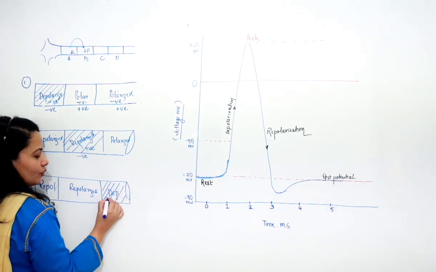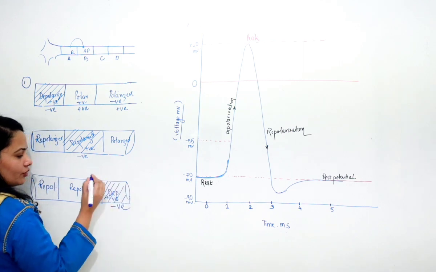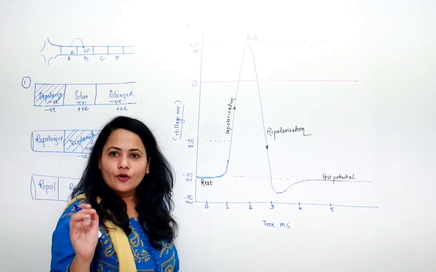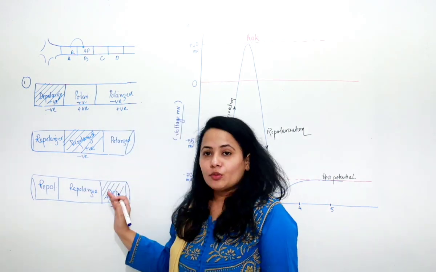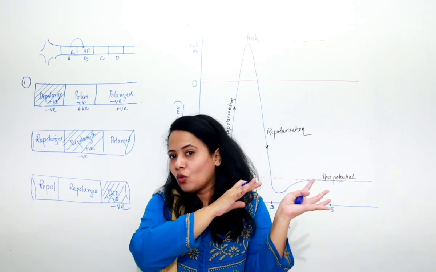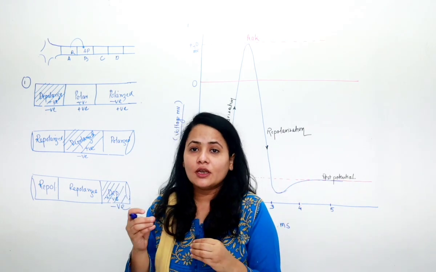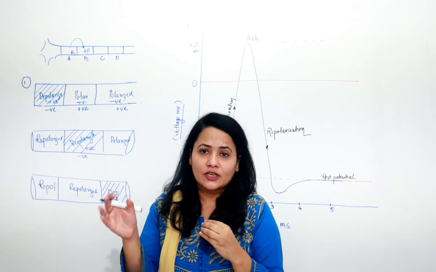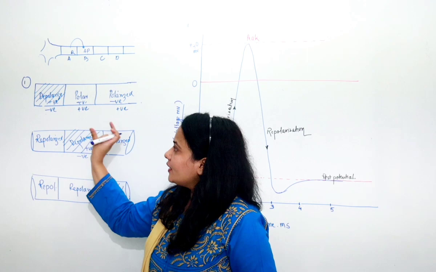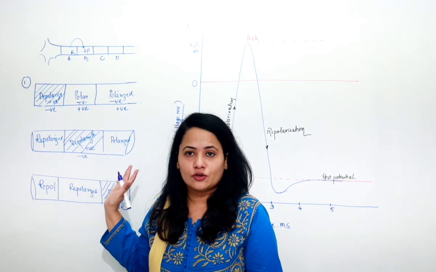So here inside it will become positive and outside it will become negative. So what I need to show or tell you from this particular diagram is that the impulse is traveling section wise. It is not all the way at once. It is very swift, very fast, taking millionths of a second. Like within fractions of a second it is traveling. But how is it traveling? It is traveling zone wise, and that zone is known as the trigger zone.